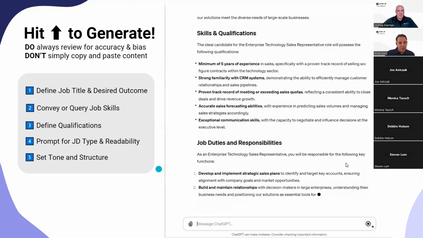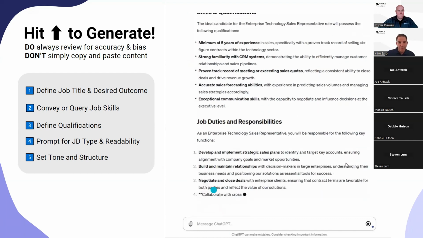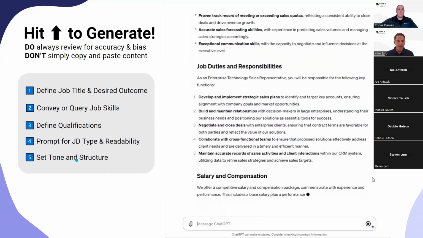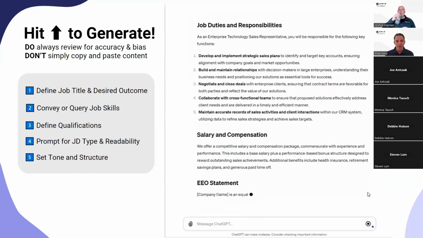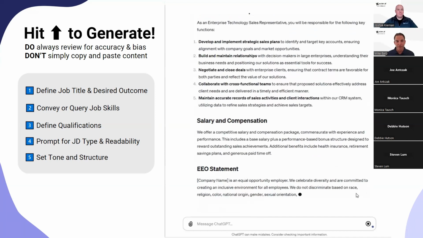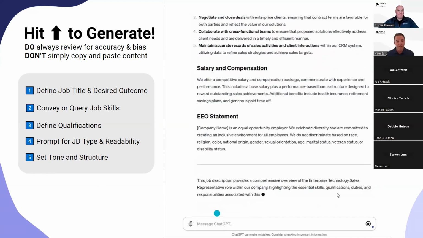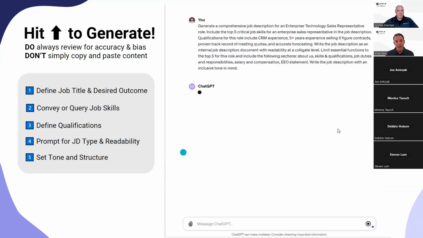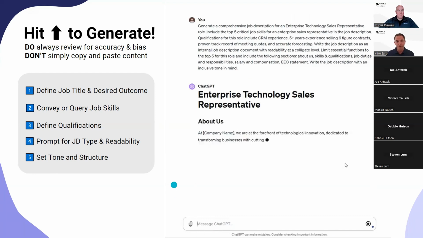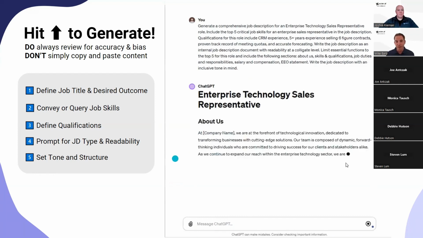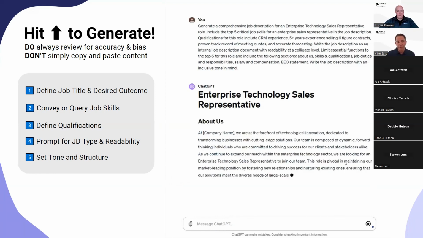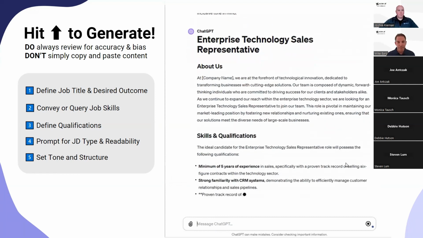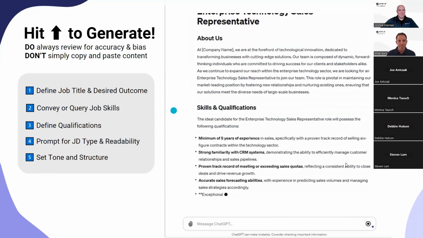Hey, Josh, just one thing on my mind here before we go to the next slide, I think it's good to call out. We're just doing one job description in the ChatGPT tool here today. But if you're doing job descriptions at scale, it's good to have a framework where you have a section by section breakdown that's consistent across as many job descriptions as you can make it. So instead of using ChatGPT to create a job description from front to back, you can also use prompts to just give you a section of a job description and go section by section. So it's really flexible in that sense, and that way you can build your job descriptions according to the sections or templates that you have for your organization. So I just wanted to give a quick call out there since we're not showing that.